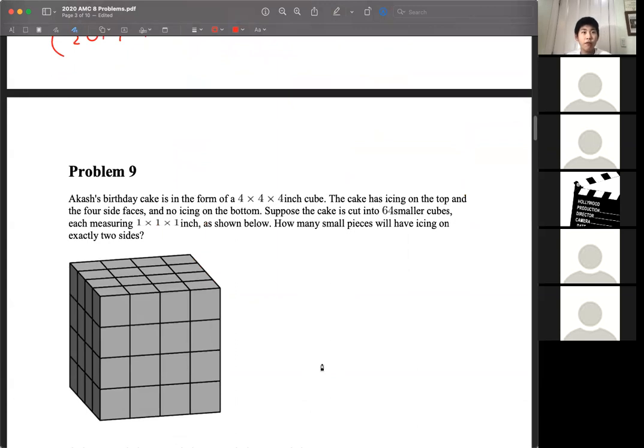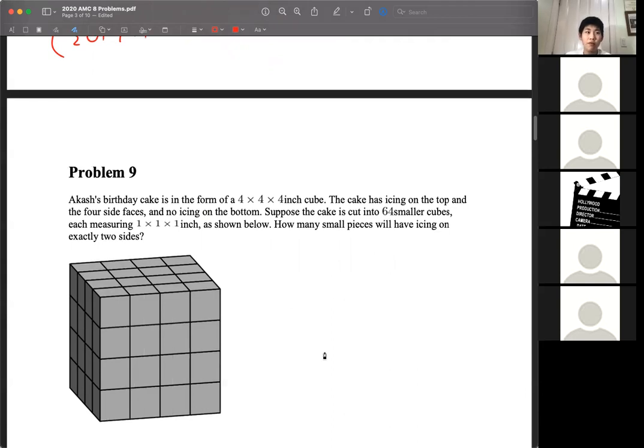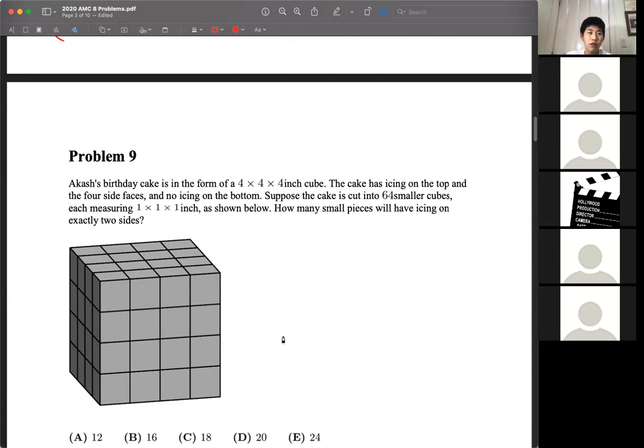Akasha's birthday cake is in the form of a 4x4x4-inch cube. The cake has icing on the top and the 4 side faces, but no icing on the bottom. Suppose the cake is cut into 64 smaller cubes, each 1x1x1 inch, as shown below. We want to know how many of the small pieces will have icing on exactly 2 sides. So in general, the edges are going to have icing on 2 sides. The corners will have icing on 3 sides, 1, 2, and 3, and the sort of like central squares will have icing on just 1 side.